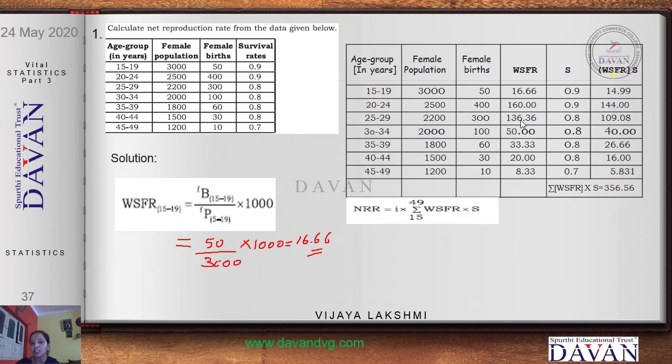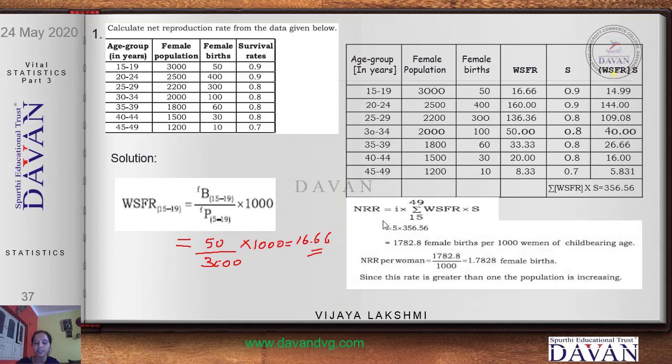136.36 into 0.8, it is 109.08. Similarly, you are calculating this for the rest of the values. Now, this is your summation WSFR into S. So, this you are supposed to substitute in the given formula. So, it is equal to, width is 5 again because we have the width of the age group from 15 to 19.